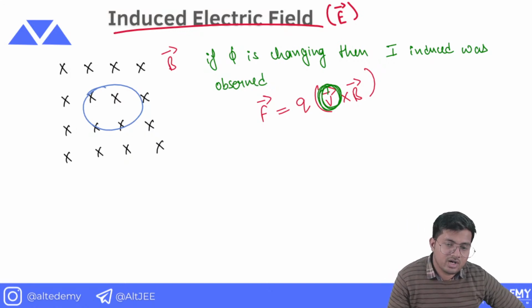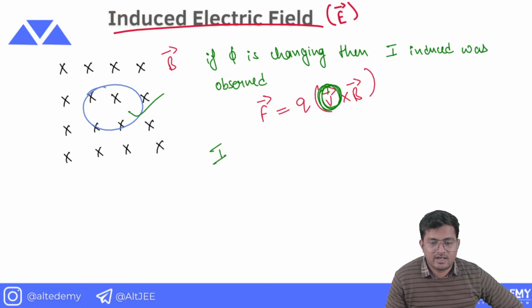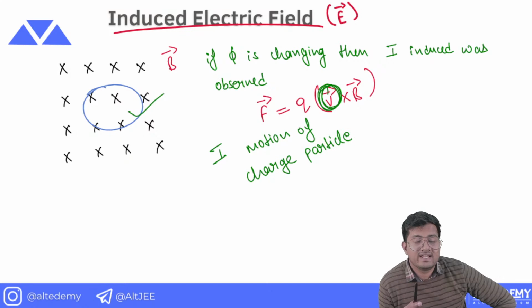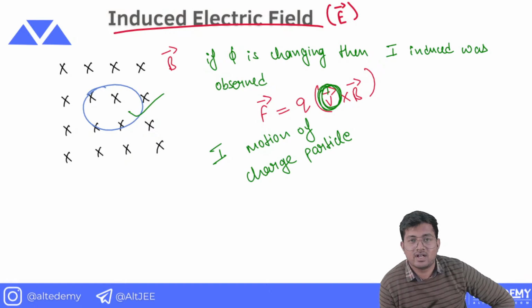So my point here is, how can there be current in this loop? What is current? Current is motion of charged particles. When initially there was no current, it means that the charged particles were at rest. And now when the magnetic flux is changing, we are observing that there is current in the loop. It means that initially charged particles were at rest and now they are in motion.